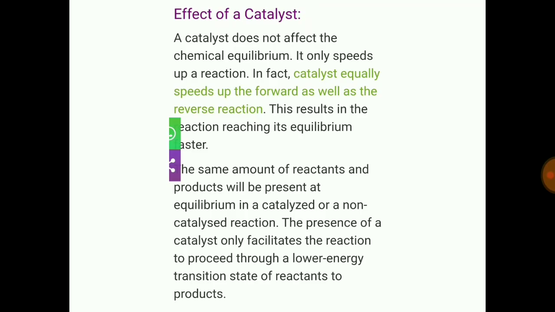Now, what happens when a catalyst is added? A catalyst does not affect the chemical equilibrium, it only speeds up the reaction. In fact, a catalyst equally speeds up the forward as well as the reverse reaction. This results in the reaction reaching its equilibrium faster. The same amount of reactants and products will be present at equilibrium in a catalyzed or a non-catalyzed reaction. The presence of a catalyst only facilitates the reaction to proceed through a lower energy transition state of reactants to products.